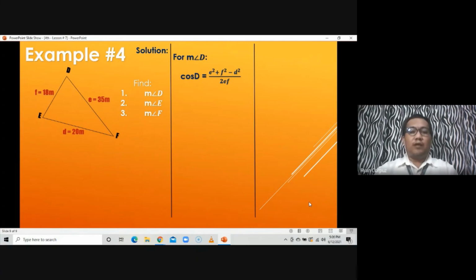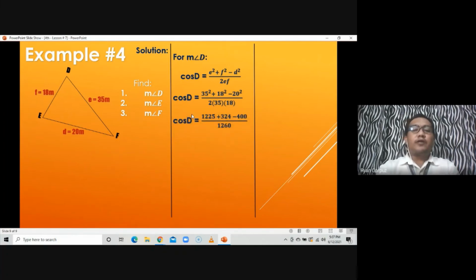So, substituting the given in the problem, we'll come up with cosine D is equal to E is 35, that would be 35 squared, plus F is 18, that should be 18 squared, minus D is 20, that should be 20 squared, all over 2 times 35 times 18, yung dalawang nauna. Then, we can simplify both numerator and denominator, so that will come up with cosine D equal to 35 squared is 1,225 plus 18 squared is 324 minus 20 squared is 400 all over 2 times 35 times 18 is equal to